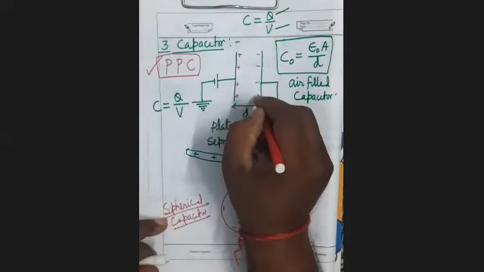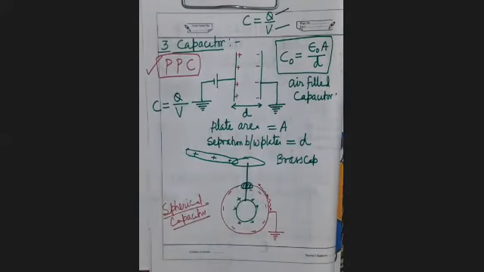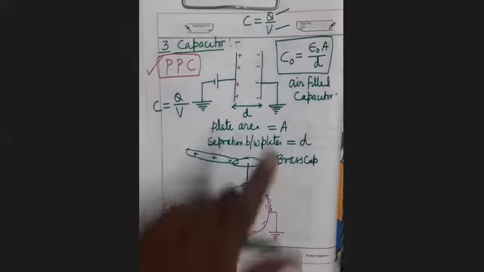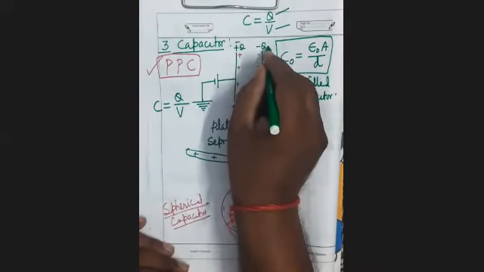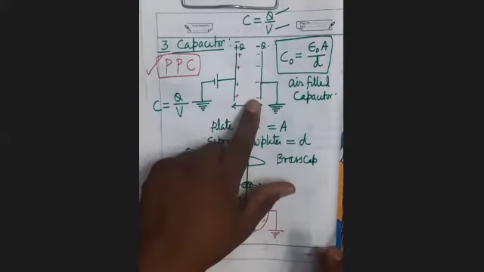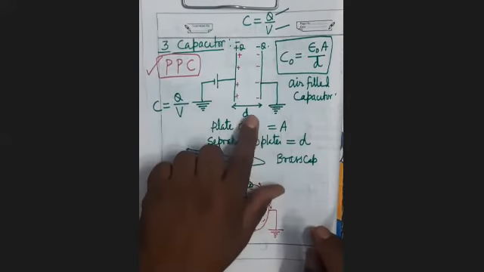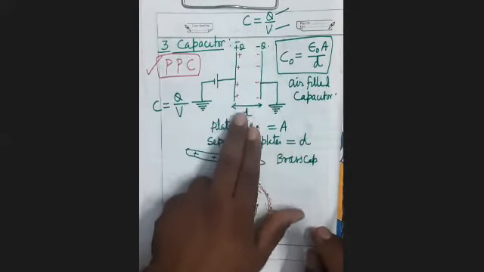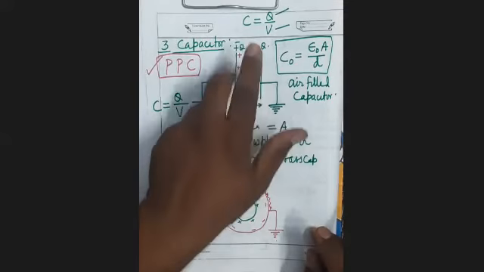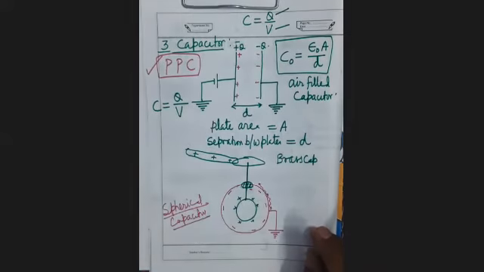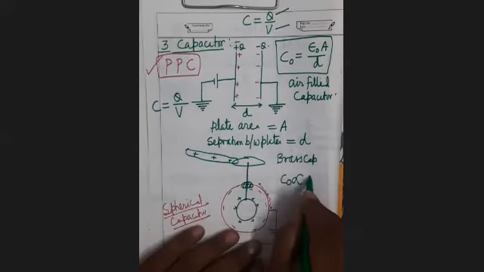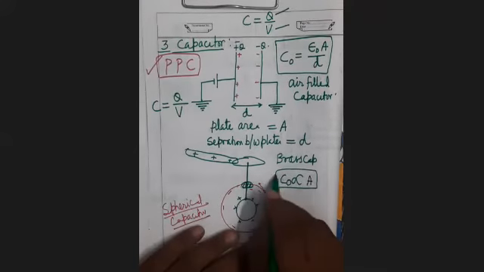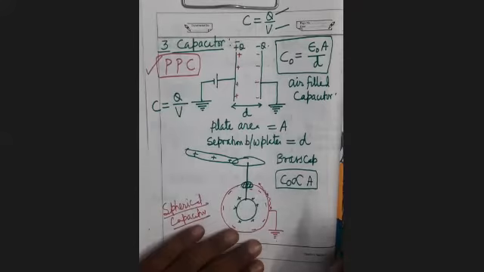Now see here. Capacitance is the charge held by one of the plates divided by the potential difference between both the plates. You can see here in an air filled capacitor, meaning when there is air or vacuum between both the plates, capacitance is given by this formula. Capacitance is directly proportional to the common area between both the plates. The more the common area between both the plates, the more the capacitance will be.